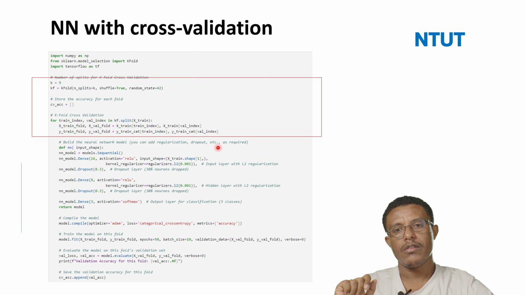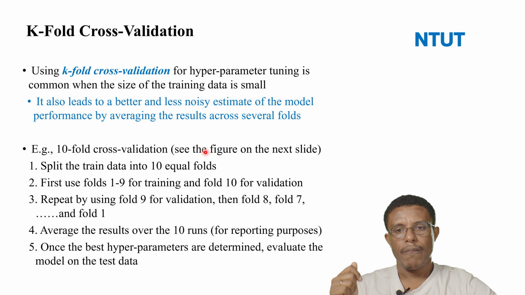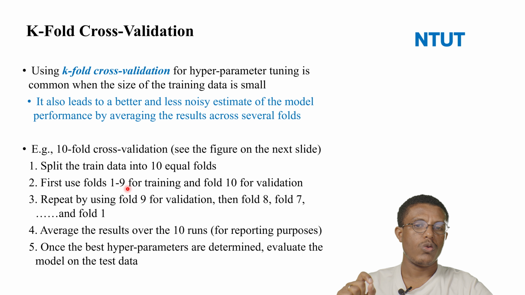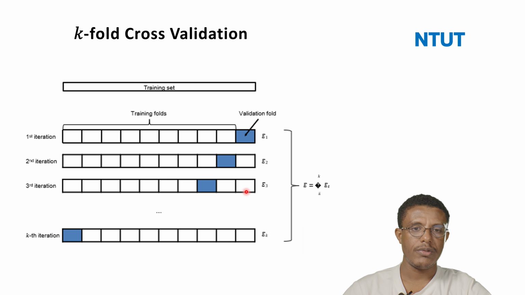Then the second step will be to use folds 1 to 9 for training and fold 10 for validation or testing. Which means in the first iteration, folds 1 to 9 are for training, and the rest will be for testing.